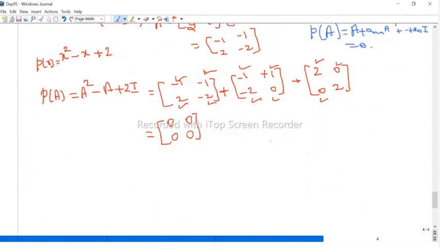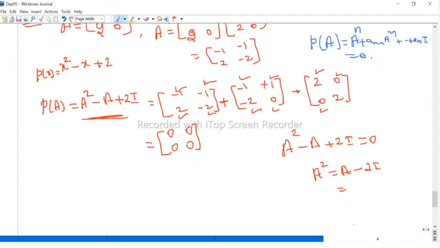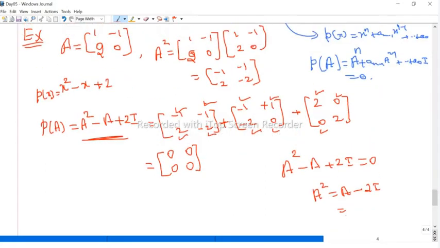Therefore we can easily find A squared without taking the product. We know the relation: by the Cayley-Hamilton theorem, A squared minus A plus 2I equals 0. Keep A squared on one side and take everything else to the other side, we get A squared equals A minus 2I. So directly we subtract 2 from each diagonal term of A. A is 1, minus 1, 2, 0, so subtracting 2 from the diagonal, this is minus 1 and this is minus 2, with minus 1 and 2 unchanged. So that is our A squared.